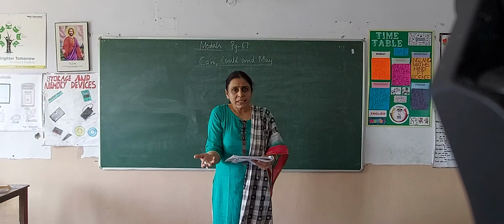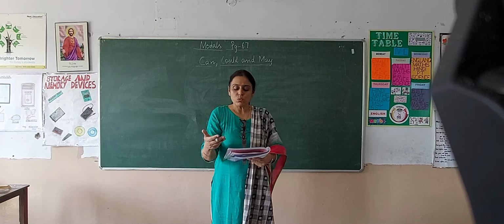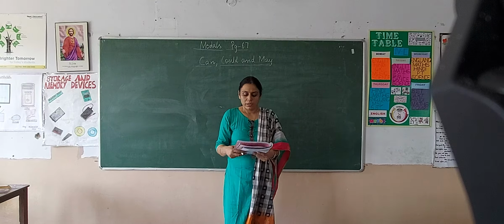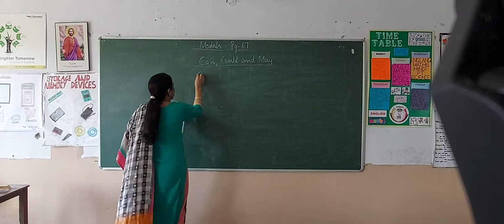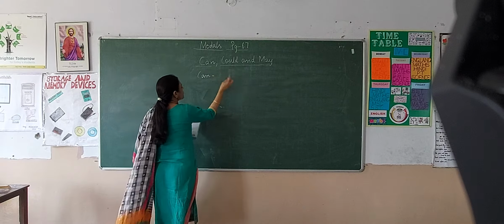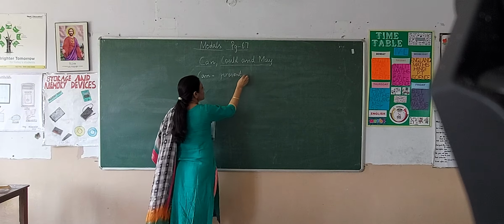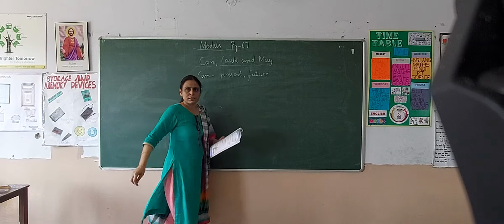I am teaching the class. Now supposing I ask you, can you come with me to the market? And children, one more thing, can is always used when we talk about the present tense or when we talk about something in the future tense.